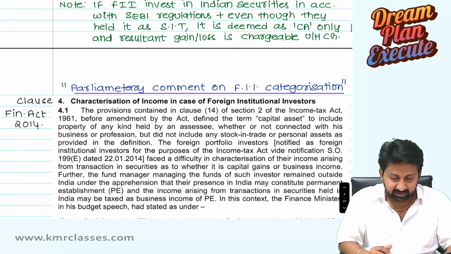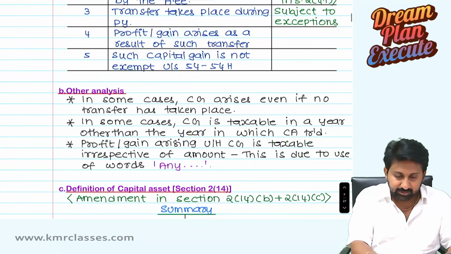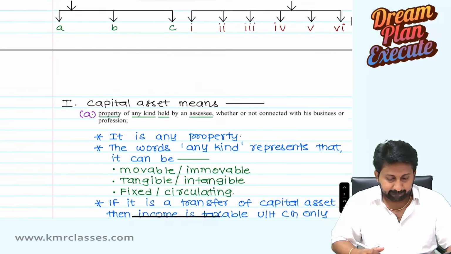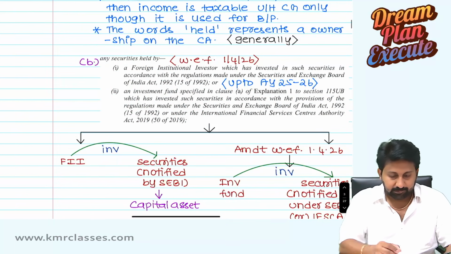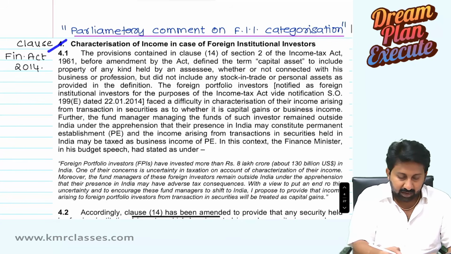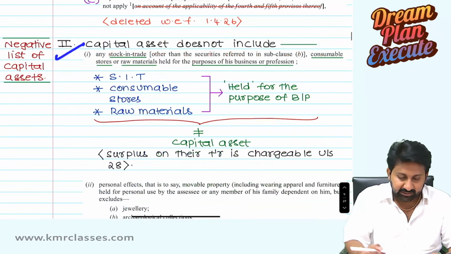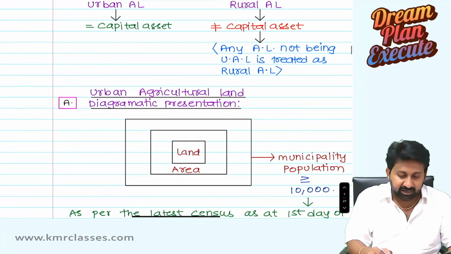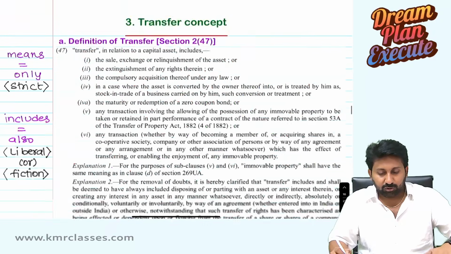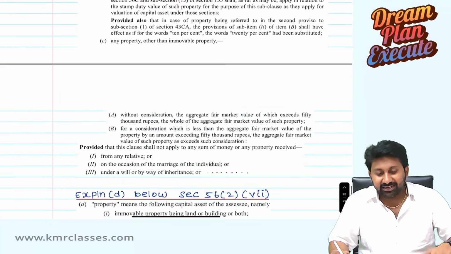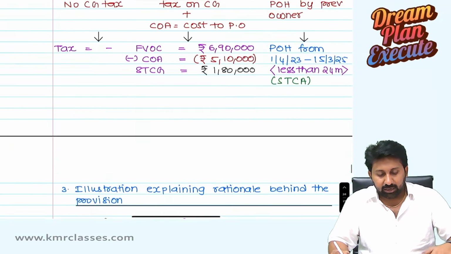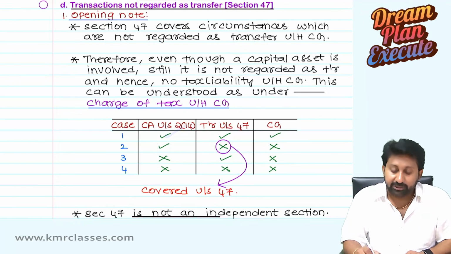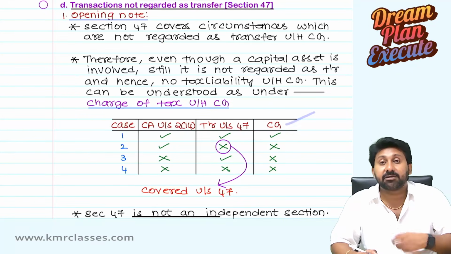Capital asset definition. This is the charging section. The definition does not include stock in trade, personal effects, agricultural land, all these. So what we read till now is what a capital asset is. In order to attract this particular chapter, there should be a capital asset and there should be a transfer. Then capital gains chargeability will come.